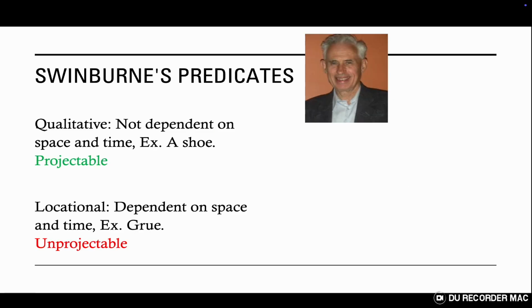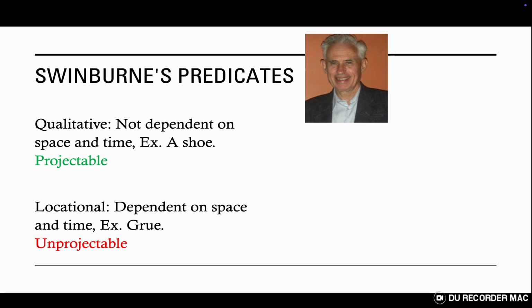Another option, set out by Swinburne, is that projectability relies on whether the predicate is qualitative or locational. A qualitative predicate is one that does not rely on space and time, so for instance, a shoe. It doesn't matter what day it is or where it is, it will always be a shoe, and it will always have the same characteristics. A locational predicate, however, like grue, does rely on space and time. Today, a grue emerald is green, and tomorrow a grue emerald is blue. Swinburne says that only qualitative predicates are projectable, solving the new riddle of induction.